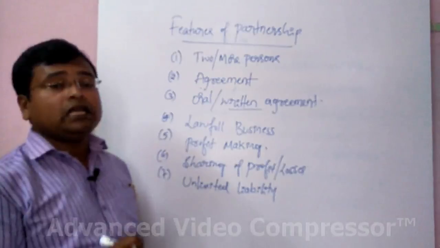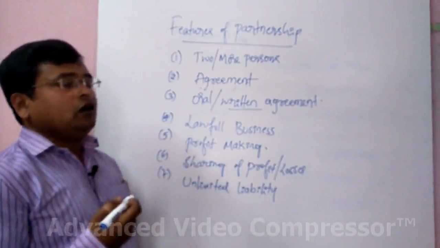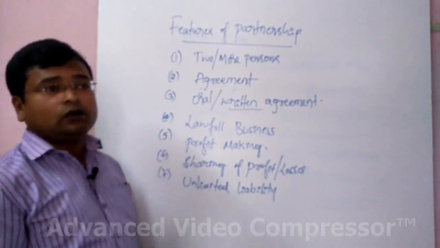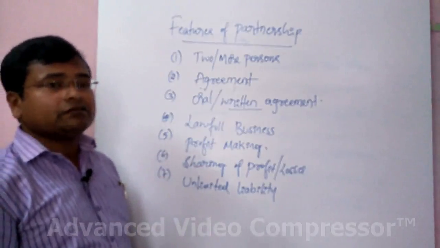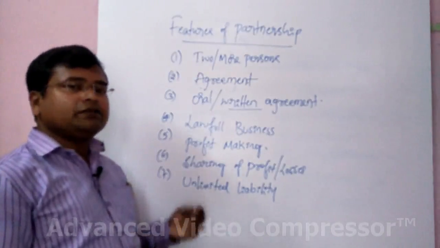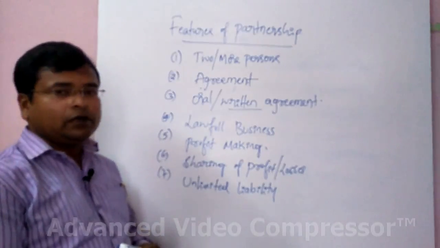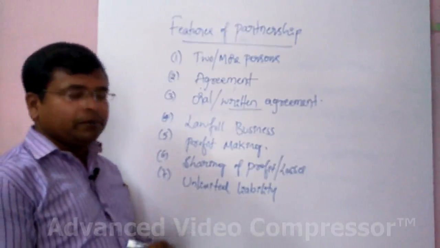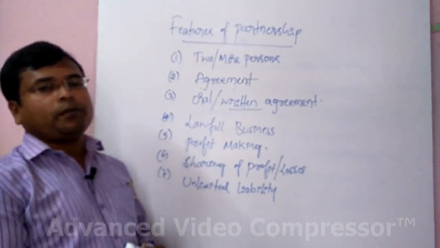In case a partnership firm incurs huge losses and comes to a position where it cannot pay off the liabilities of the firm, say, for example, it comes to the dissolution stage where they are not able to pay off all their liabilities, in that case the partners are liable to pay those liabilities out of their private properties.